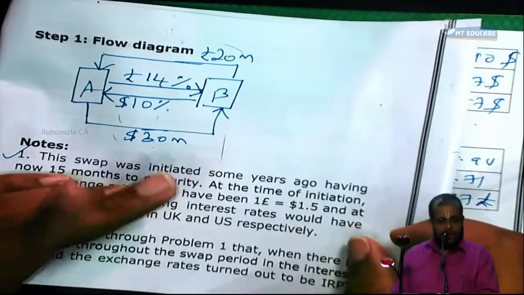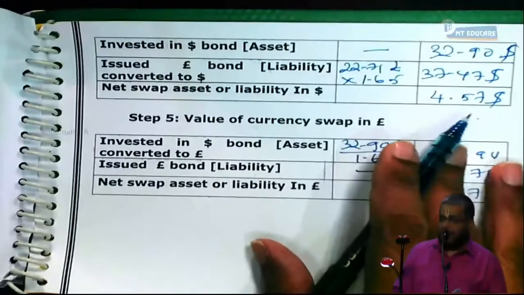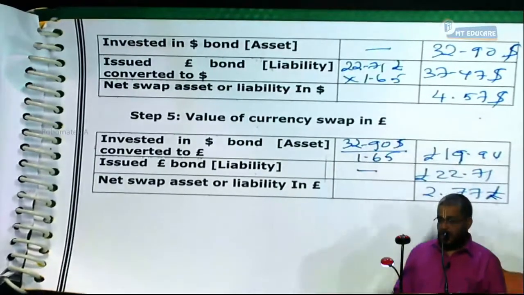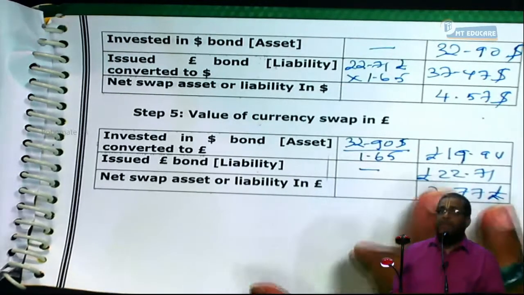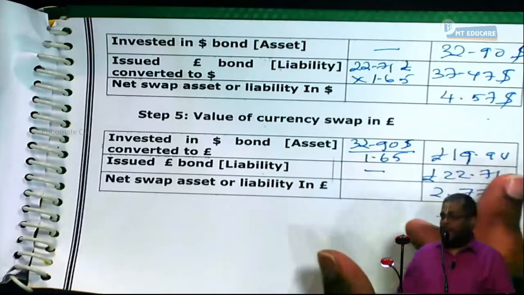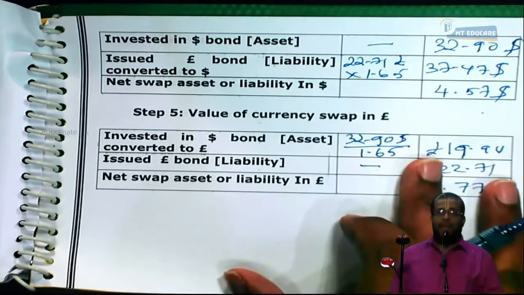And B is going to have ultimately a swap asset. How much? $4.57 or equivalent 2.77 pounds. Yes or no? Write down. Next, one more line. A is now having a swap liability.